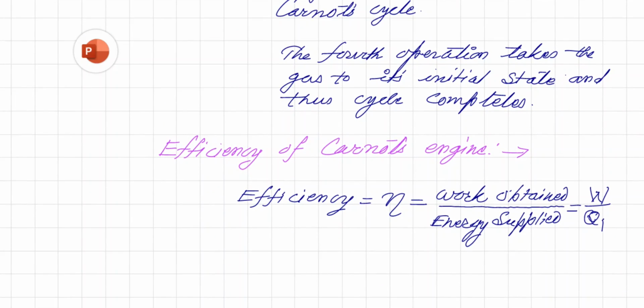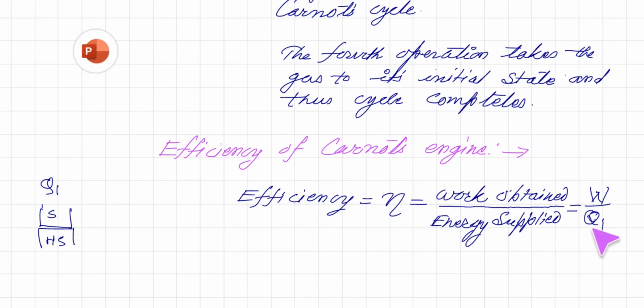Now when we talk about efficiency of heat engine, it is work obtained divided by energy supplied, and we saw that when the system was kept on the source, this is system and this is heat source, then the amount of heat taken by the system was Q1. Now efficiency is equal to work obtained by energy supplied.